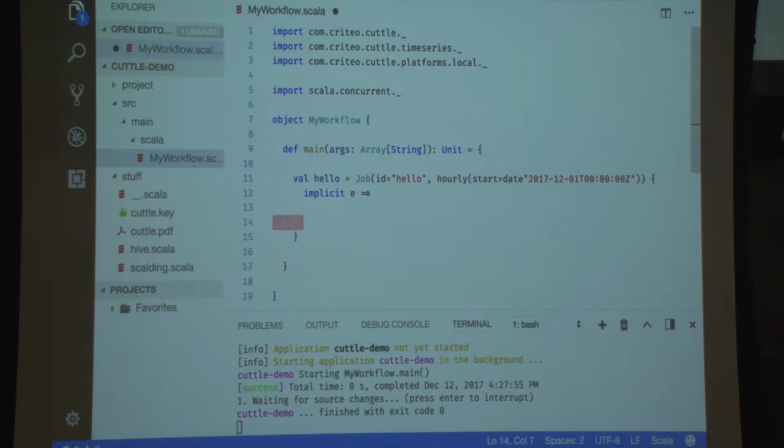And here, in my Scala code, we provide what we call an execution platform. And we have this local execution platform built in, which allows me to fork a local process. So I can fork a Python script, I can fork a yarn to send something on Hadoop, I can fork a Hive to run a Hive query. Here I will just fork, I don't know, something like an SH script. And I can put sleep 10.